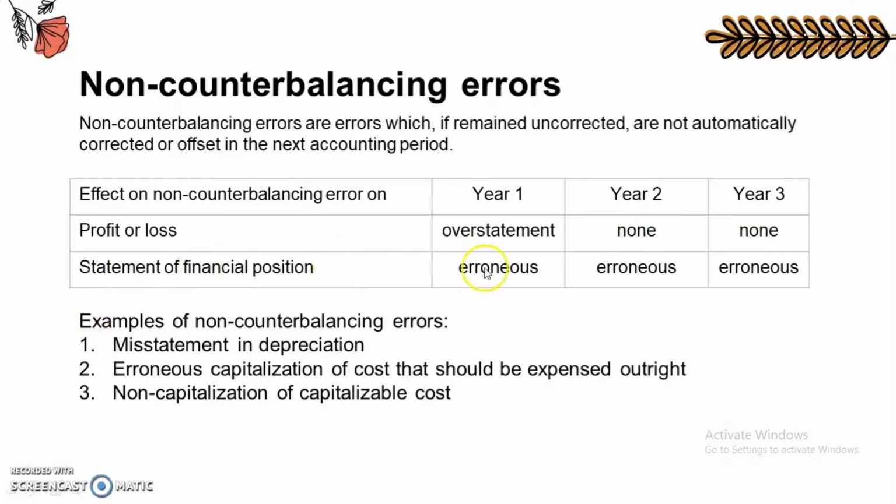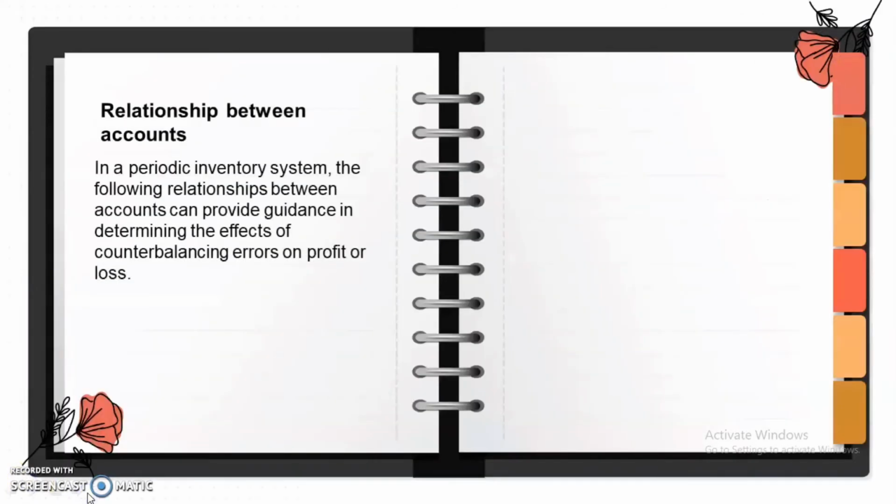However, in the statement of financial position, year 1 and year 2 will be uncorrected or erroneous. So ano nga ba yung mga examples of non-counterbalancing errors? Number 1 is the misstatement in depreciation, erroneous capitalization of costs that should be expensed outright, and lastly, non-capitalization of capitalized cost.